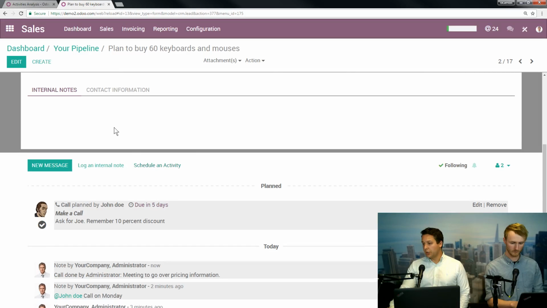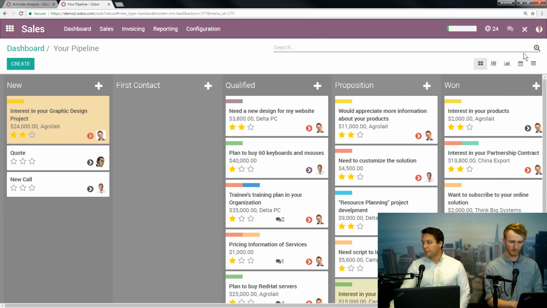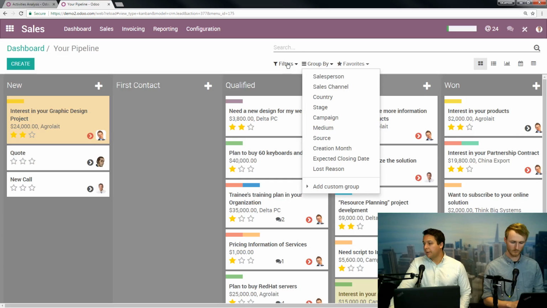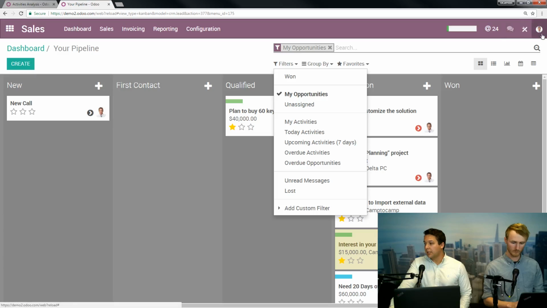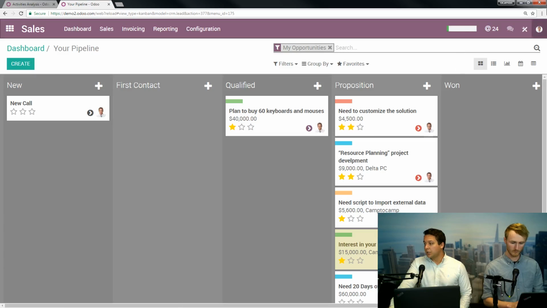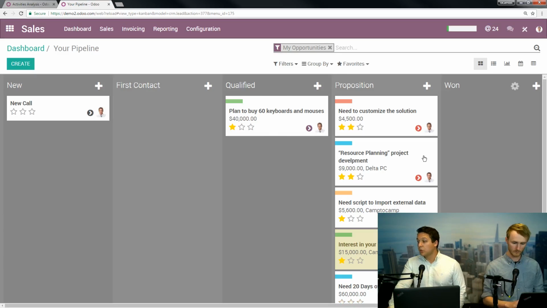How I like to do it is basically from this view. So you have your pipeline here, and hitting this magnifying glass here is going to bring up our group by and filtering options here. So if I want to group by, you can see the options here and filter by. So I'm going to put on my opportunities. Now I'm signed in, remember, as this user here, who, if you want to see whoever you're signed in as, you go up to the top right corner, hit preferences, and you'll see, all right, here's who I'm signed in as. So anything that's under user administrator, and that's the picture, is going to show up. So you have my opportunities right here.